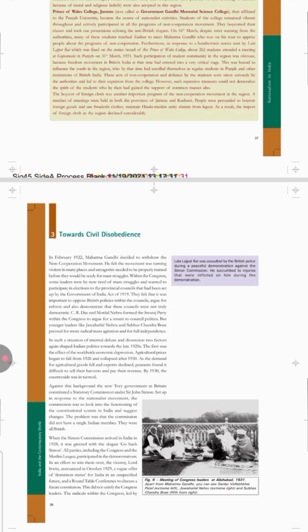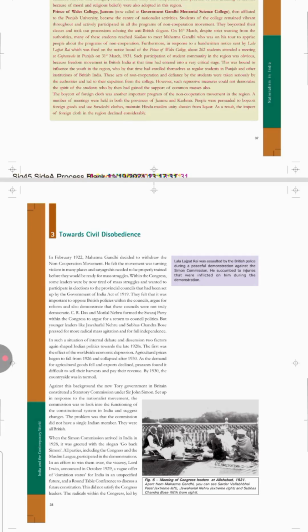We are going to the second half of lesson number 2, Nationalism in India, towards the civil disobedience movement. See in this page, first line, February 1922. Mahatma Gandhi, please underline that date, okay? Mahatma Gandhi had decided to withdraw the non-cooperation movement. He felt there was lots of violence, and he decided to take sannyas and went back to Sabarmati ashram.